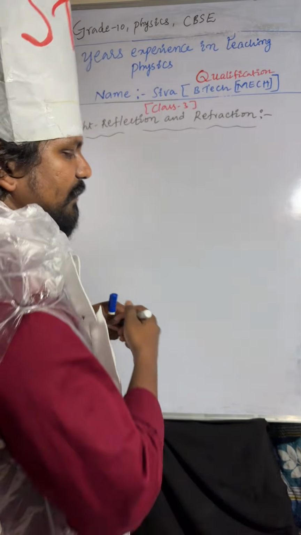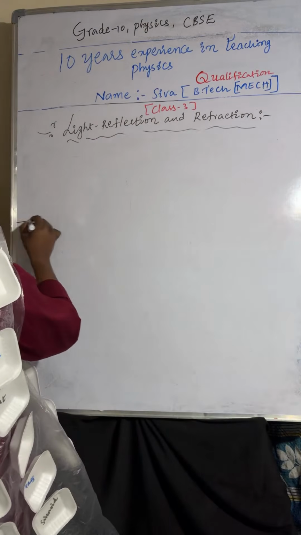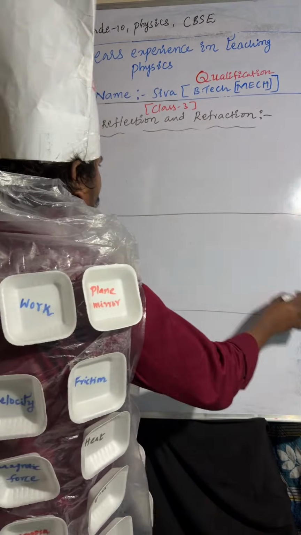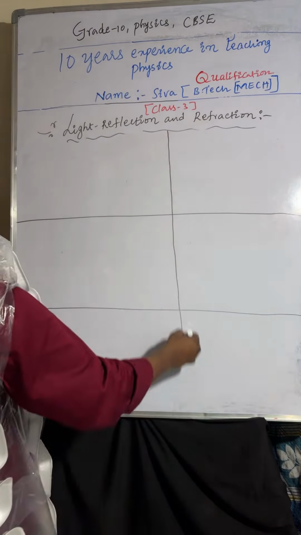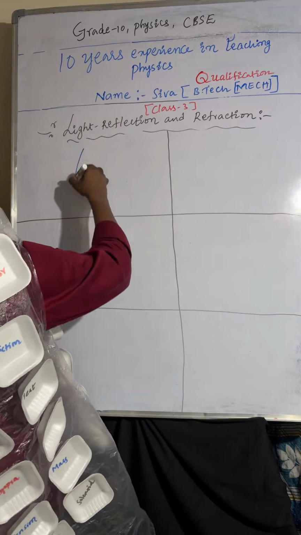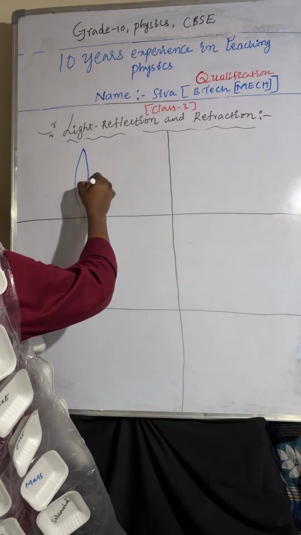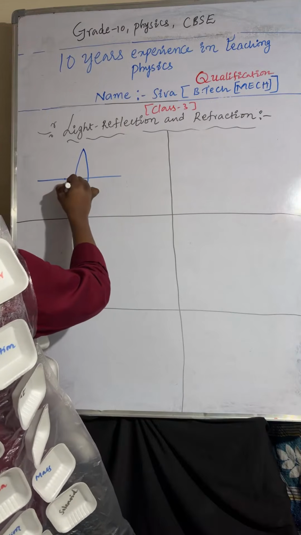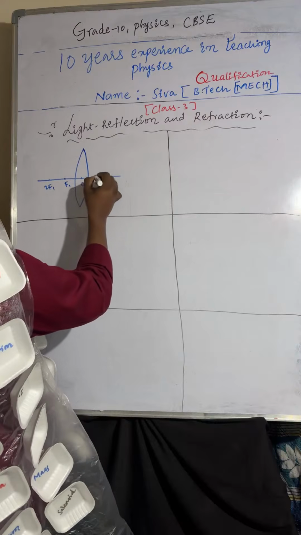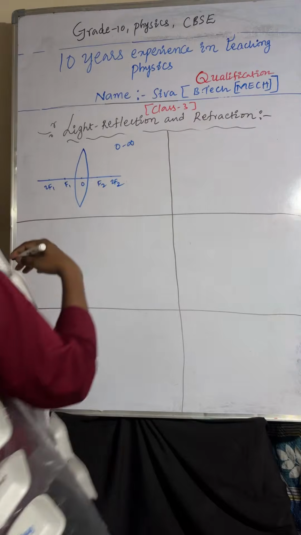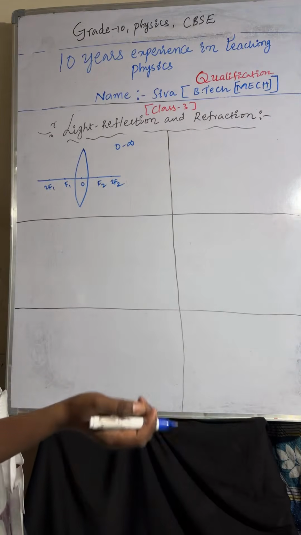Okay, done. Come to the point. Next one. So convex lens. Optic center F1, 2F1, F2, 2F2. Object is at infinity.